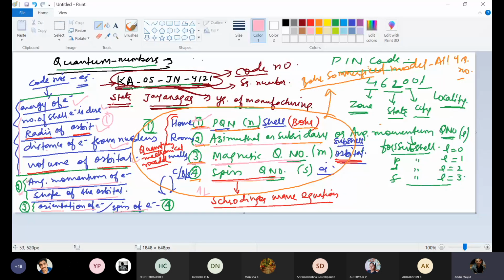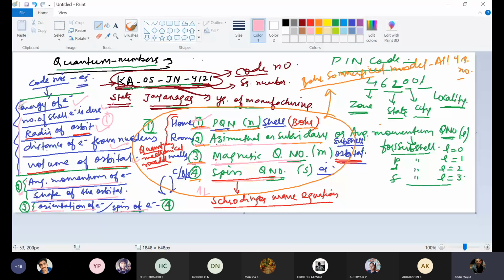So this was all about the quantum numbers, and many more points are still to be discussed. Theoretically, the introduction related to quantum numbers is over. Now we will be discussing one by one the principal quantum number, azimuthal quantum number.